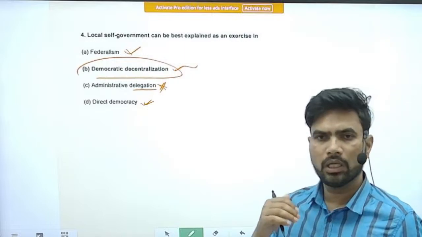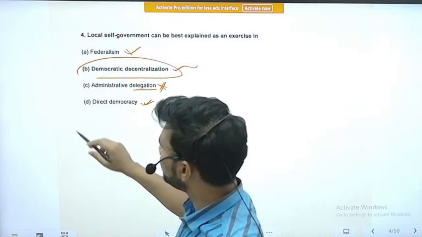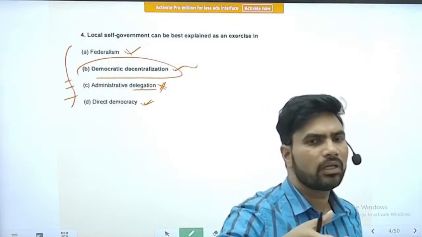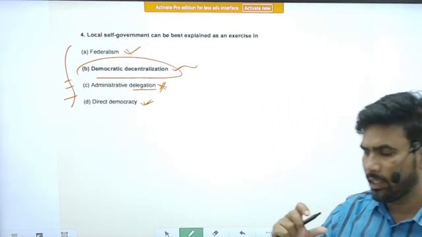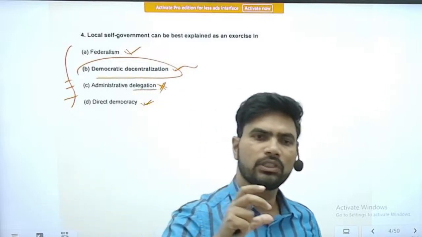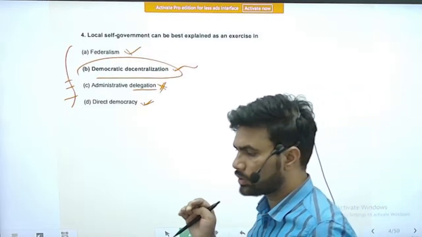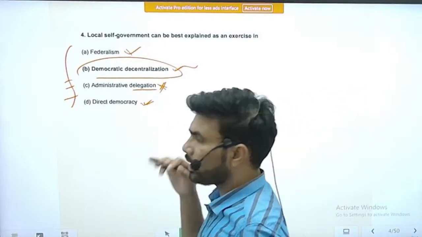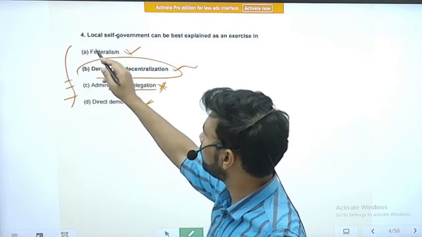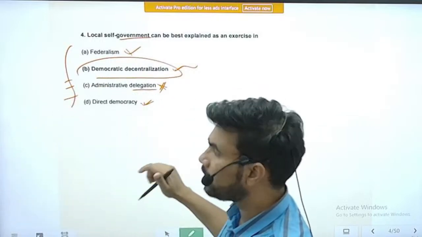So you should be aware of options like these also. All options are, to a certain level, relevant, but you should choose the exact option, the one which is fulfilling the condition 100%. You have to choose that option. Here you may get confused with direct democracy. So there is a close relationship between the vocabulary that is given in the question and in the option.